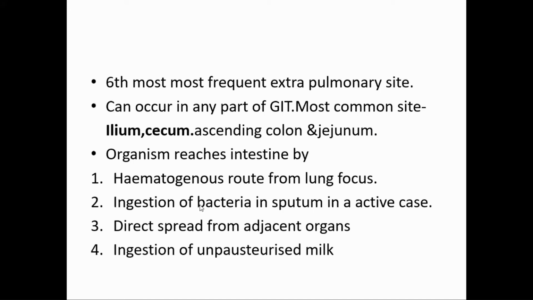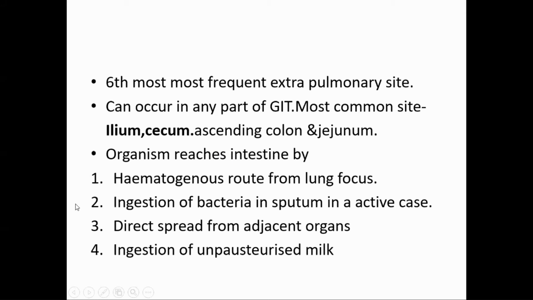Now, the most frequent extrapulmonary sites can occur in any part of the GIT. Most common sites are ileum and cecum, ascending colon and jejunum. Actually, on the right side it forms a mass in the ileocecal region, confused with a tumor, cancer. The organism reaches via the intestine.